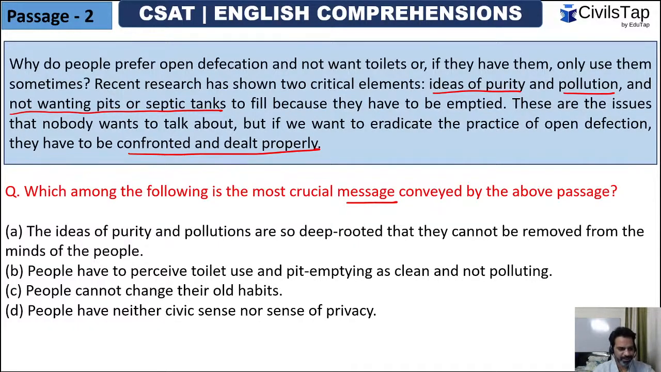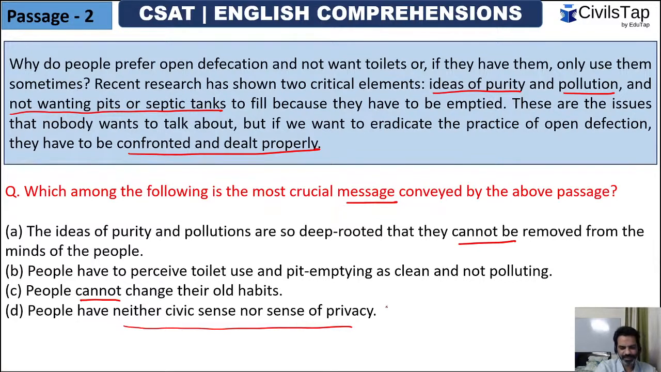Guys, what should be the correct option here? The ideas of purity and pollutions are so deep rooted that they cannot be removed from the minds of the people. Guys, I have always told you to look out for extreme options. So option number A can be eliminated. Second, people have to perceive toilet use and pit emptying as clean and not polluting. All right, people cannot change their old habits. See, again, extreme option. People have neither civic sense nor sense of privacy. Is this the message conveyed? I don't think so, guys.